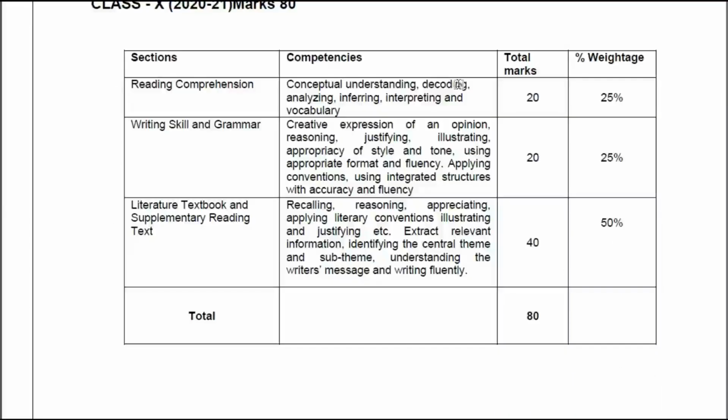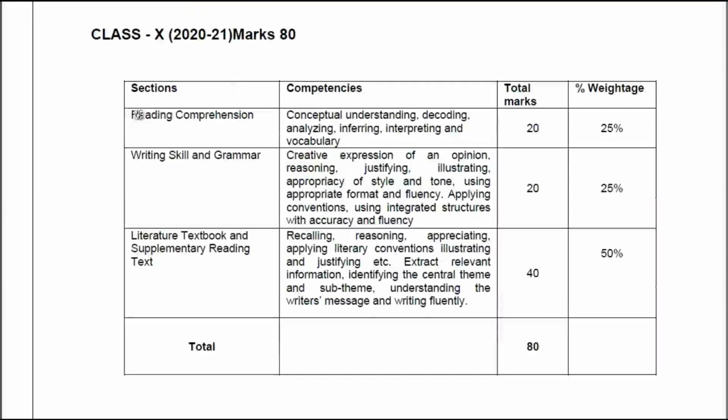See this. Okay, so this is sections and competencies and total marks weightage. Section A, reading, you are getting 20 marks, and out of 80 it is almost 25% marks. Writing skills and grammar, 20 marks, and out of 80 it is 25% marks.